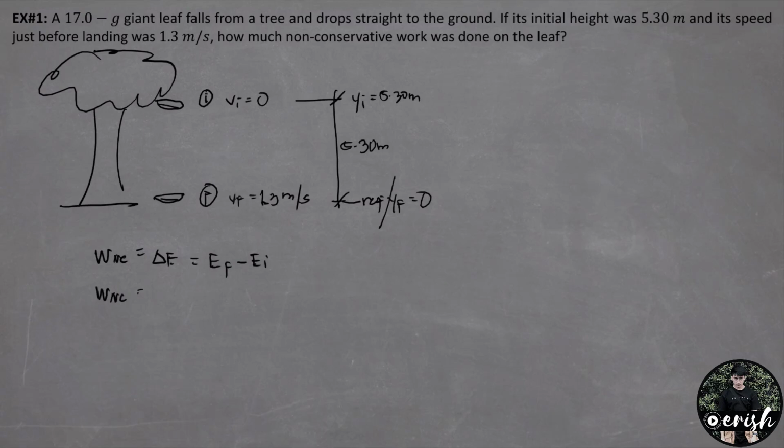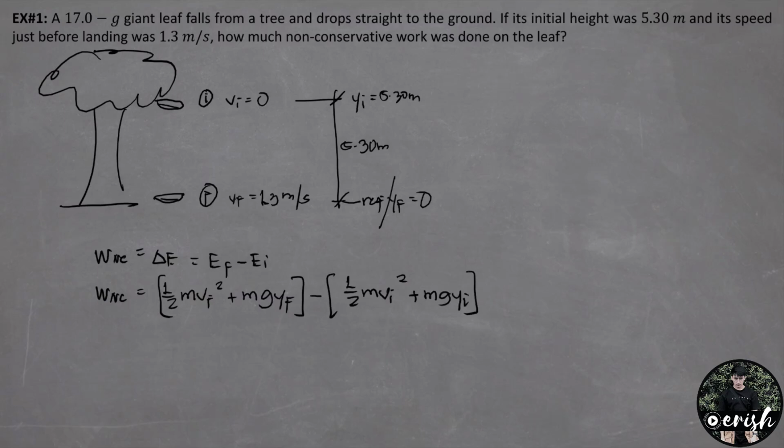Work done by non-conservative force, ang mismong hinahanap natin na nai-apply doon sa leaf. Ang energy final natin is equal to 1/2 times mass times final velocity square plus mass times gravity times y final, minus 1/2 times mass times the initial velocity square plus mass times gravity times y initial. Again, 0 yung ating initial velocity, so this is 0 na agad. And yung final position natin is 0, so this is 0. Ang natira sa equation natin is